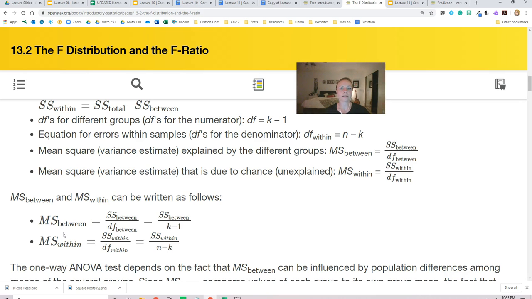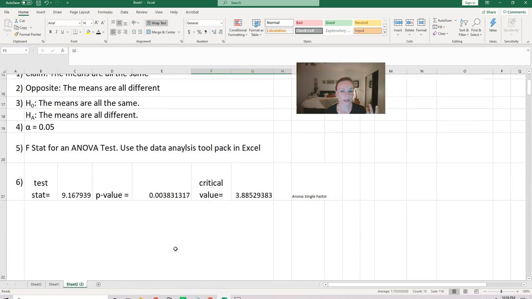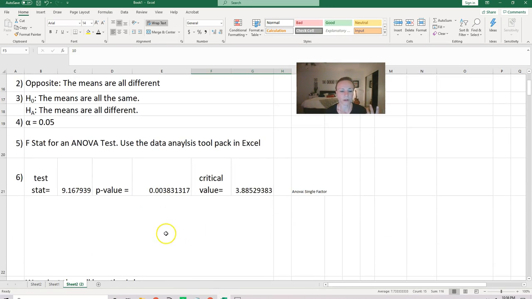So it really comes back down to this: when the difference is large, we end up on the right-hand side, so we want to reject the null hypothesis. When the difference is small, we end up on the left-hand side, and we want to fail to reject the null hypothesis. So this will always be a right-tail test. Let's go back to Excel and draw our distribution and put on all the information we got from running that ANOVA single factor analysis in Excel.